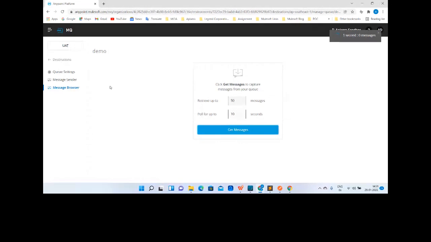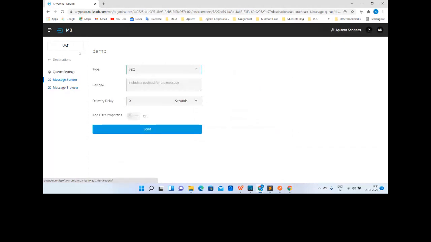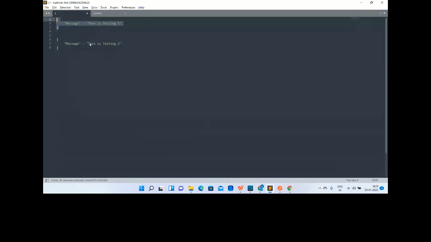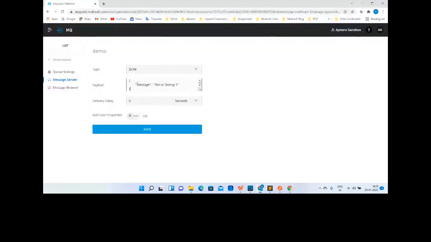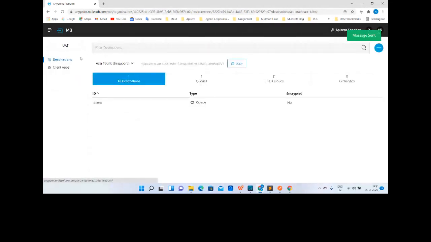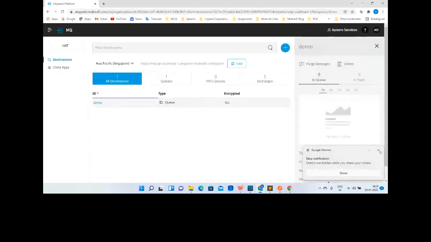Perfect. There's one more option, message sender. So we can even send messages directly from the Anypoint platform. Different options are available for which type of message you want to send. Let's say I want to send JSON, so let me copy it and send it. I'm just sending one message to the queue. If I go back, now I can see there is one message in the queue.